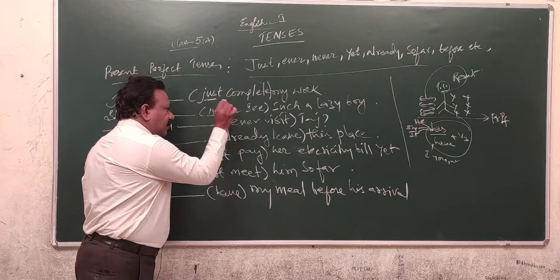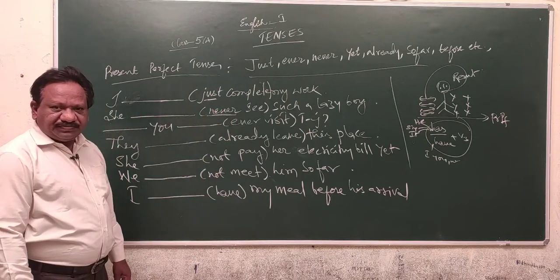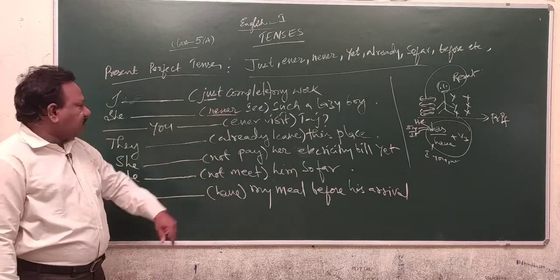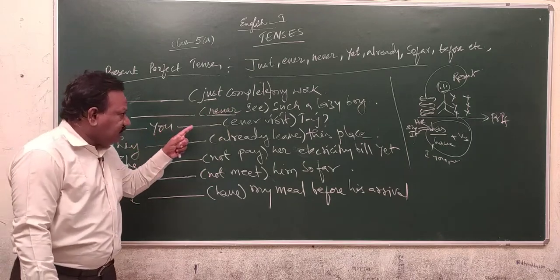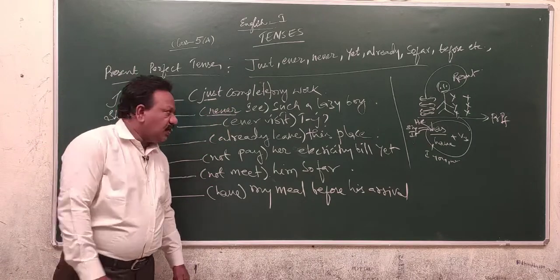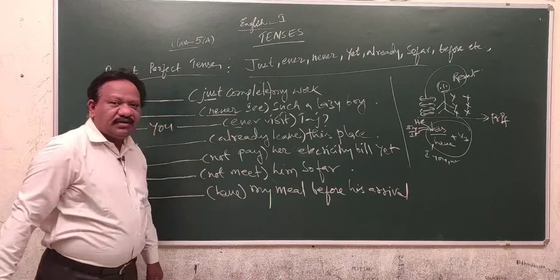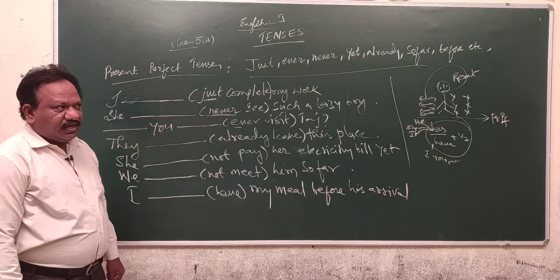Here, never indicates that she is talking about the result part. Dash you dash ever visit. Ever indicates present perfect tense.